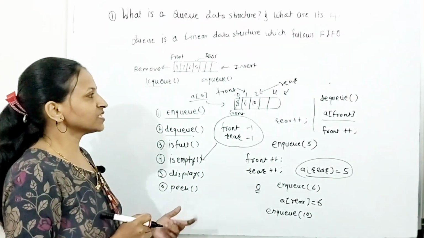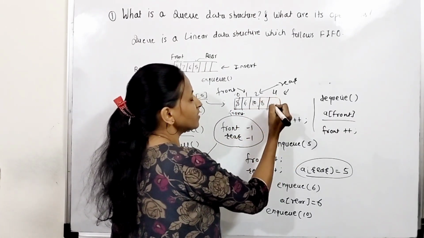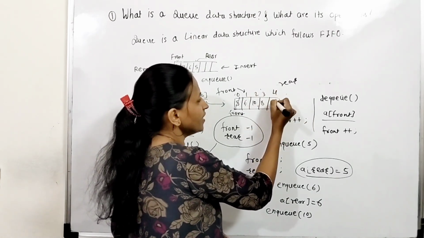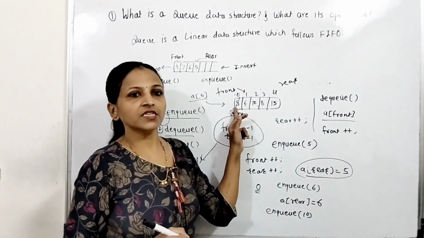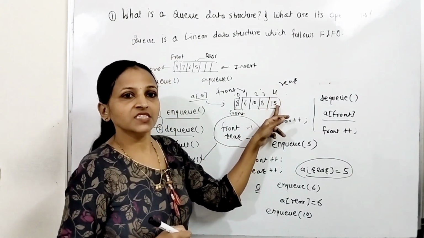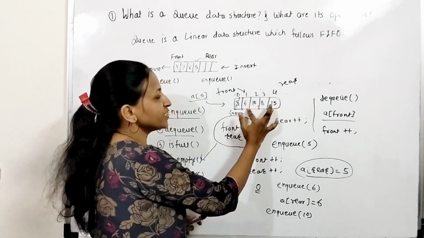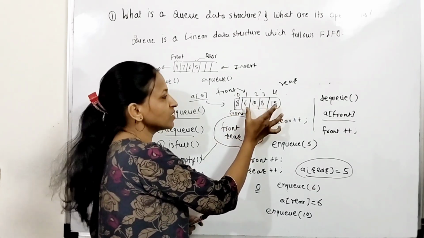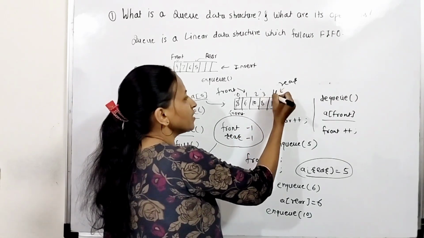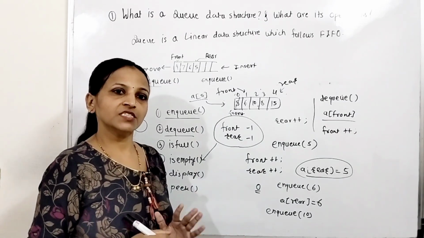Next one is full. Suppose there is one more element you have enqueued, let's say 15, at this place. Now here there is an empty position, but the queue is full. Okay, rear is equal to 4, so you can say that the queue is full. Getting? You cannot shift these elements here. You have to consider it like this only whenever you are implementing a queue with the help of an array. Now in this case rear is 4, which means size minus 1, as the array size is 5 here. In that case you can say that the queue is full.